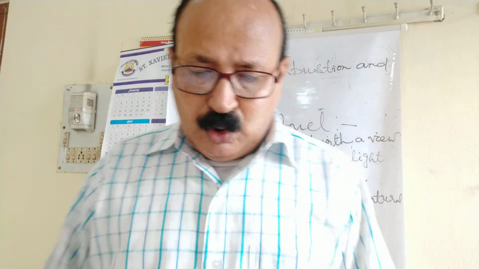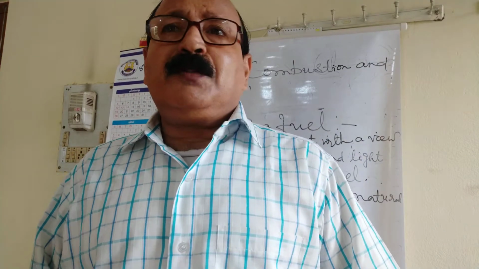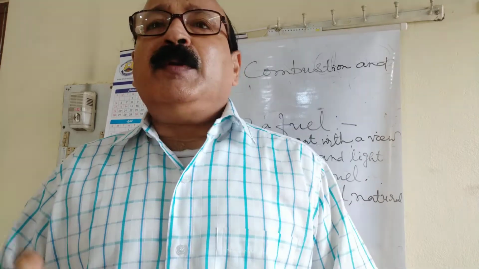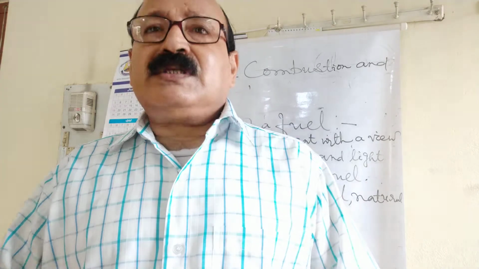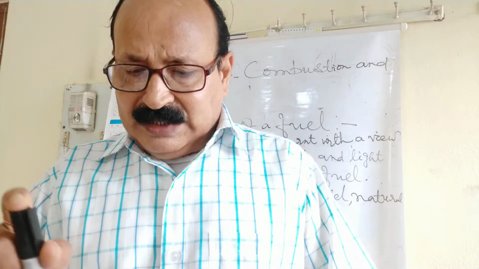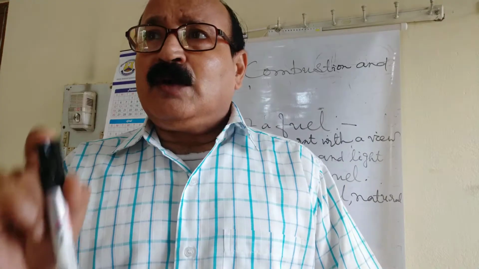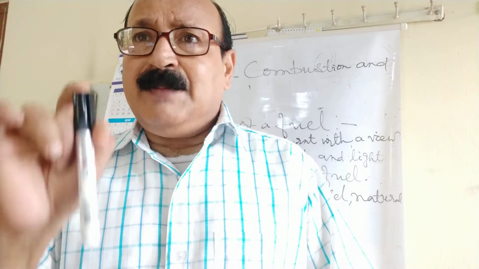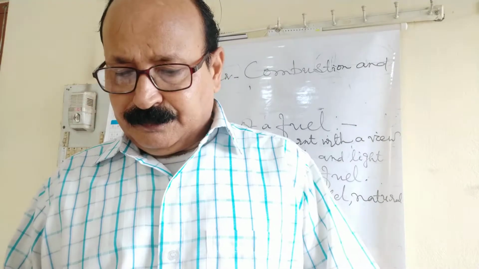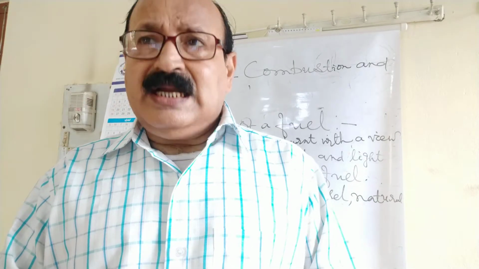For example, for all those substances that burn in air, oxygen acts as a supporter of combustion, because without the presence of oxygen, nothing can be burned. No substance can be burnt in the absence of oxygen. Thus, oxygen is an utmost necessary part for combustion.